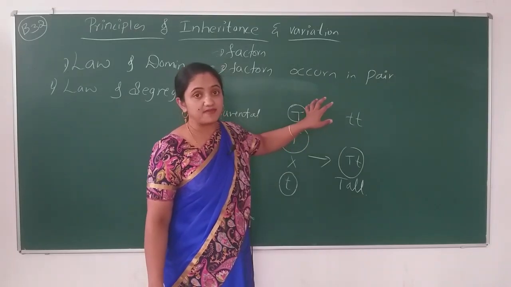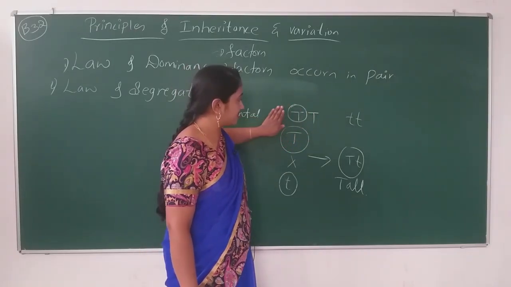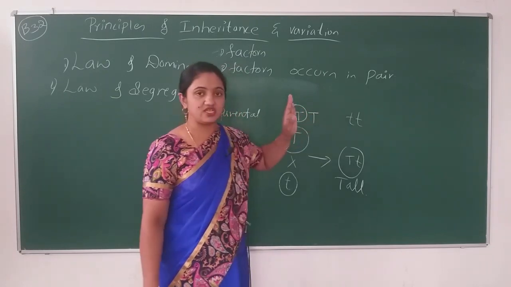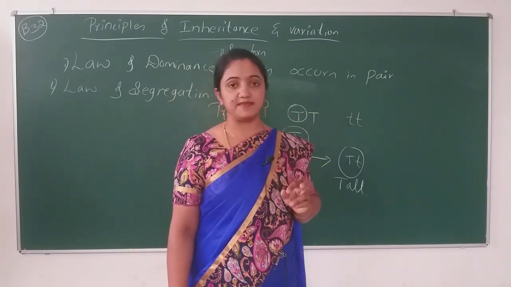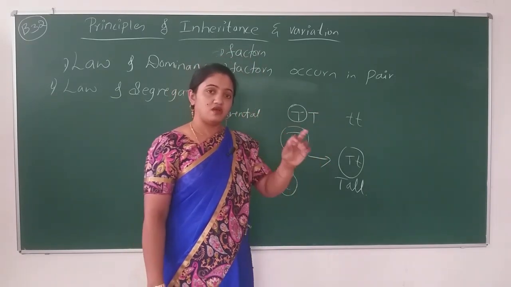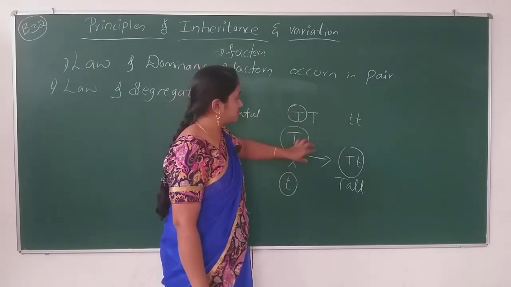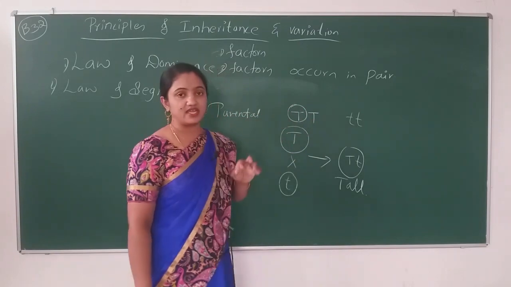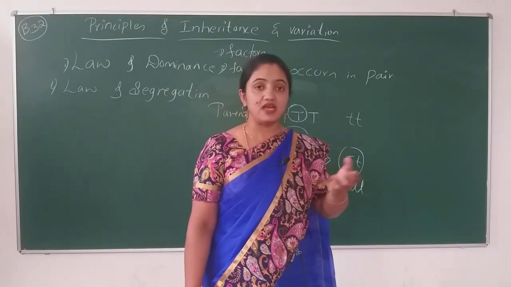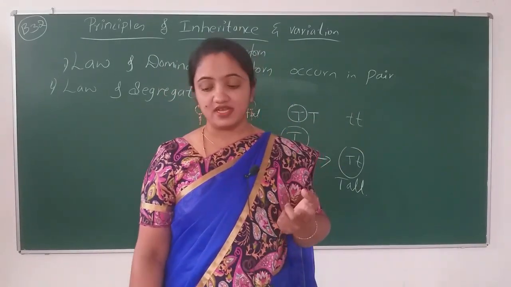At the time of gamete formation, they will get separate. Each gene is carried by each gamete, one gene in one gamete, one more gene in one more gamete. Like that, the gametes carry their parental genes.